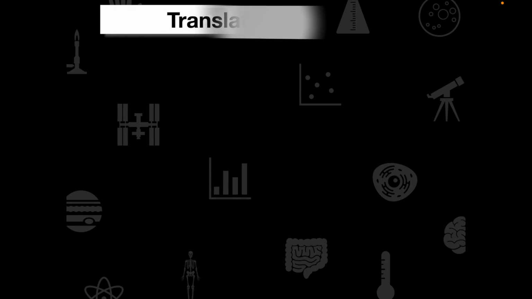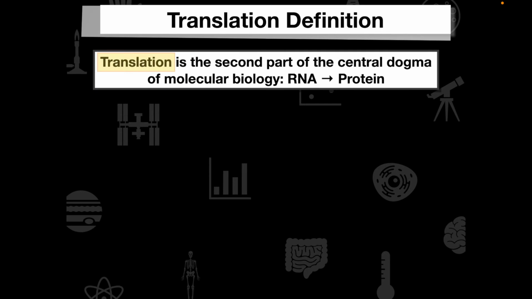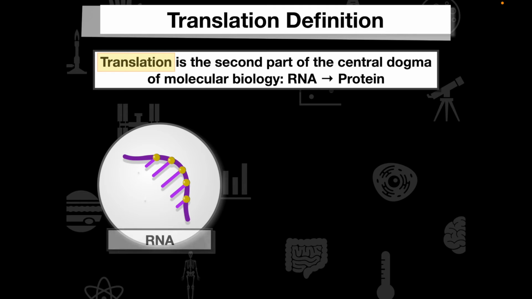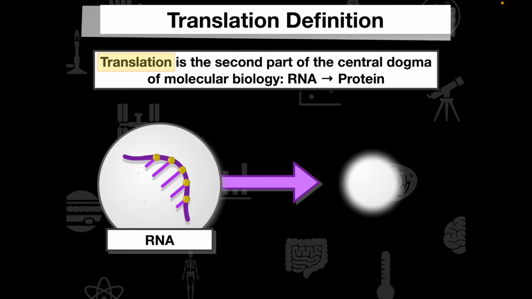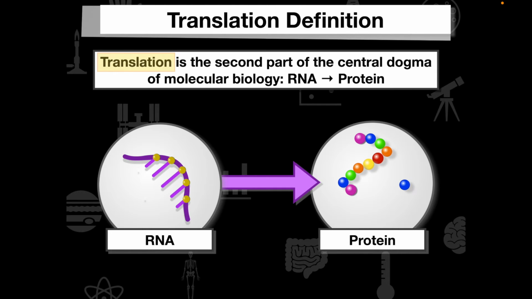All right, so now, what is translation? Translation is the second part of the central dogma. It's going from that RNA into that protein. We're going to take our mRNA and our tRNA, which we'll learn about in a little bit, and assemble our amino acids in a polypeptide chain. That polypeptide chain is going to make our desired protein. So translation is going from RNA into that protein.